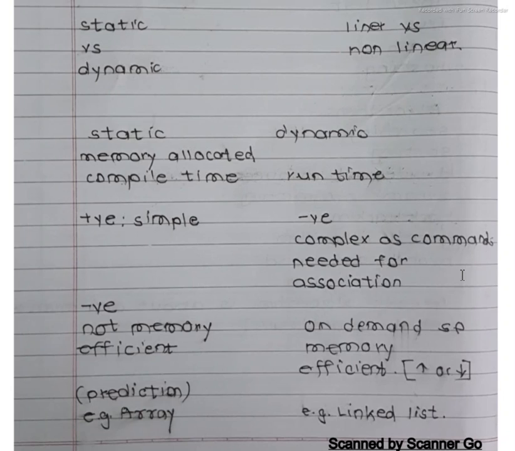Static is simple, while dynamic is complex as commands are needed for allocation. The downside of static is that it is not memory efficient, and the plus side of dynamic is that it is on demand and memory efficient, as it can increase or decrease. So dynamic is memory efficient and static is not so memory efficient. Static is used for array, and dynamic is used in linked list.